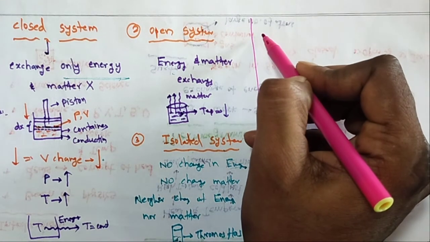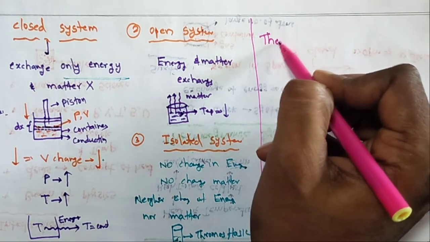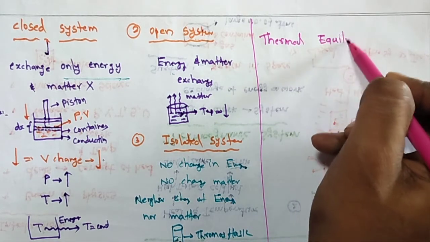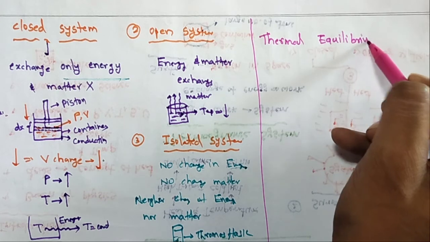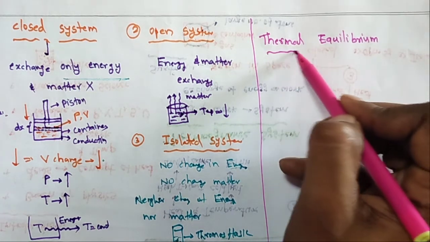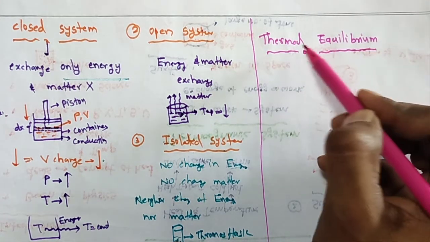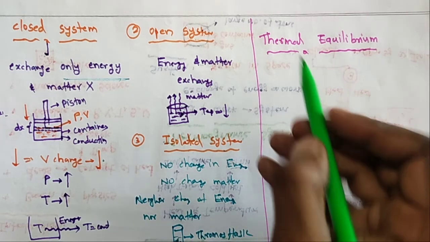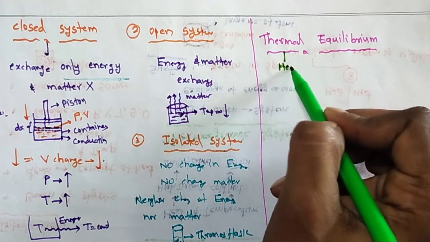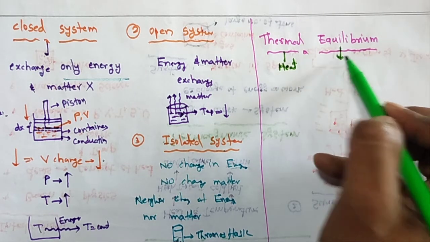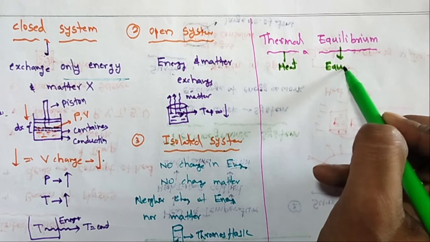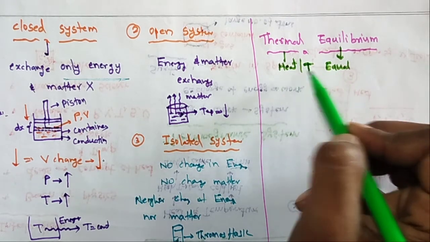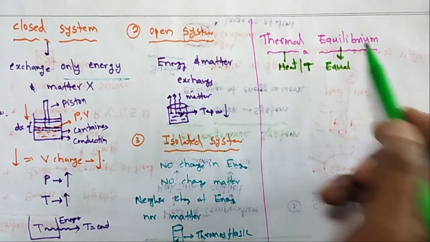Next, a very important topic: thermal equilibrium. What is the meaning of thermal equilibrium? Thermal means heat or temperature. Equilibrium means equal. So equal temperature of two objects is called thermal equilibrium.